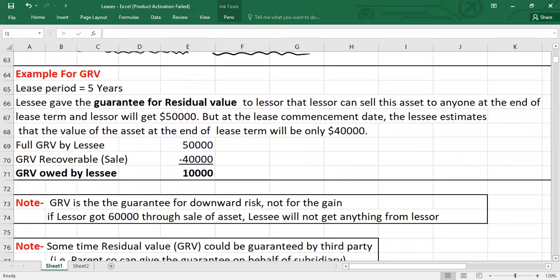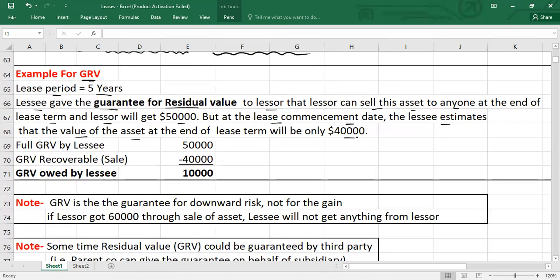Here we go, guys. We have an example for GRV. First of all, we are assuming the lease period is 5 years. The lessee gave the guarantee for the residual value to the lessor, so that the lessor can sell this asset to anyone at the end of the lease term and will get $50,000. As a lessee you have guaranteed 50,000, but at the lease commencement date, the lessee estimates that the value of the asset at the end of the lease term will be only $40,000.